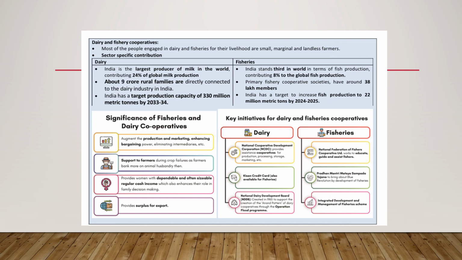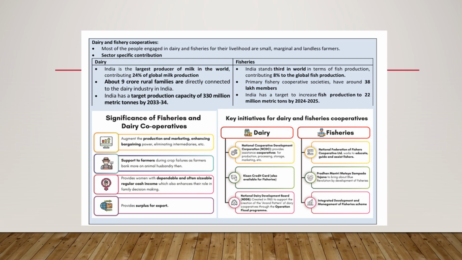About dairy and fishery cooperatives, most of the people engage in dairy and fisheries for their livelihood, or are small, marginal and landless farmers. Special sector-specific contribution in dairy: India is the largest producer of milk in the world, contributing 24% of global milk production. About 9 crore rural families are directly connected to the dairy industry in India. Also, India has a target production capacity of 330 million metric tons by 2033-34.